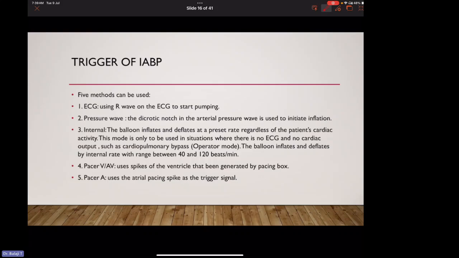This mode is only to be used in situations where there is no ECG and no cardiac output, such as cardiopulmonary bypass. The balloon inflates and deflates by internal rate with a range between 40 to 120 beats per minute. Ventricular or AV pacer trigger uses spikes of the ventricle that have been generated by the pacing box. Atrial pacer uses the atrial pacing spikes as the trigger signal.